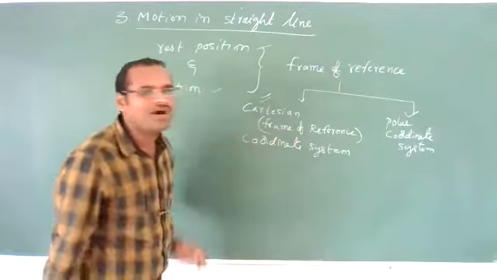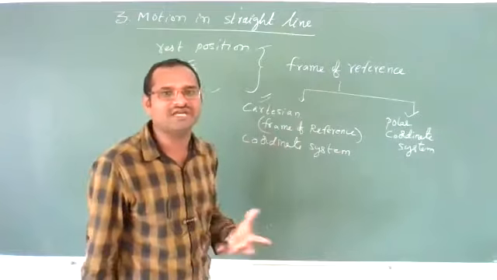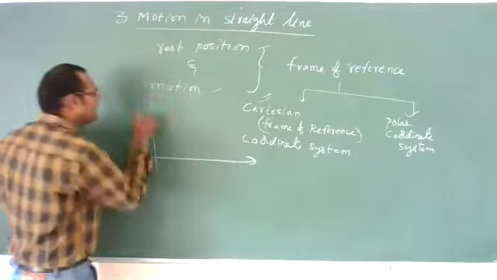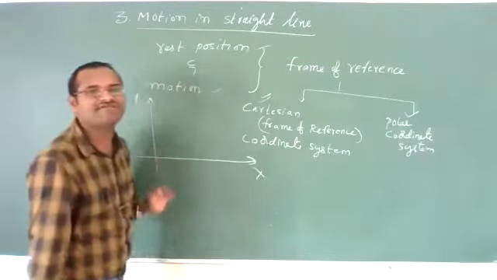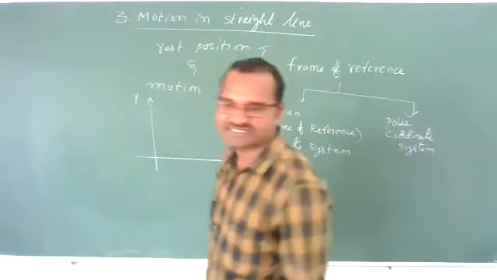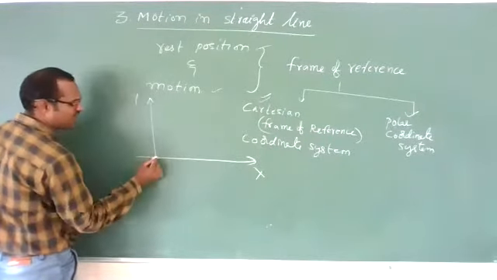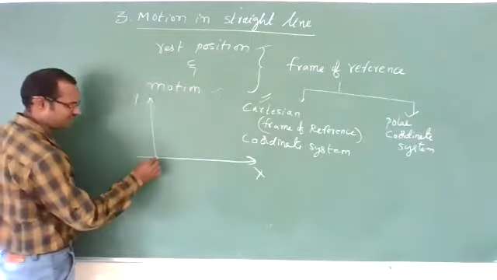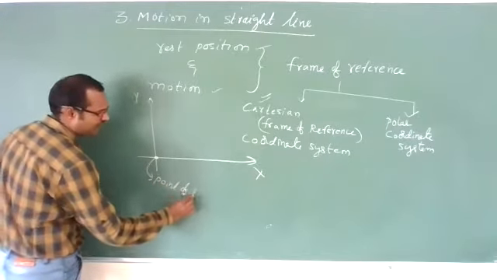So what is a Cartesian coordinate frame of reference? It is simple. While drawing your graph, the reference lines you have taken, the x-axis and y-axis, this xy plane is a frame of reference. The point which joins the x-axis and y-axis is called the fixed frame of reference. We can say this point is the point of reference.